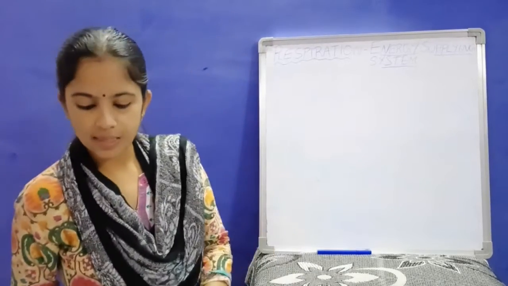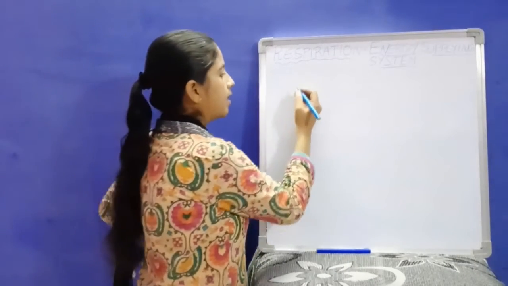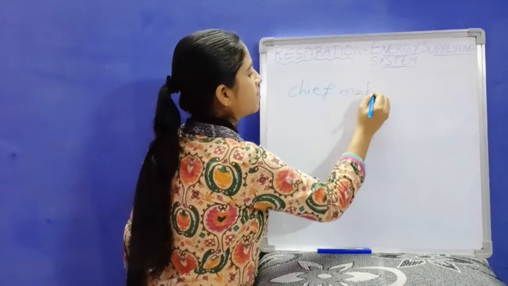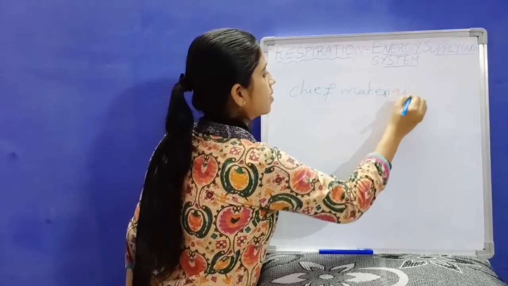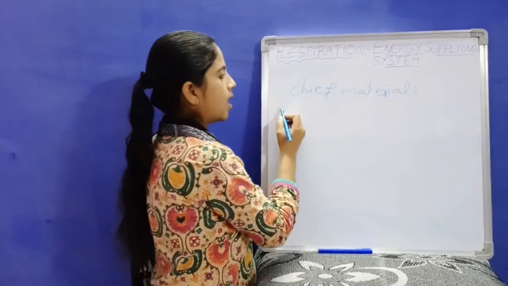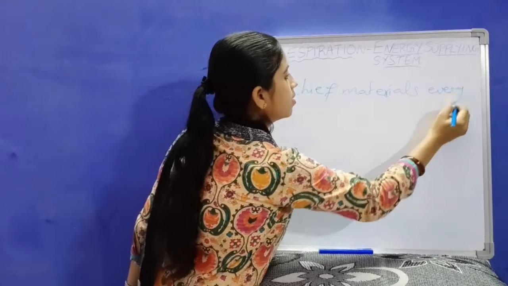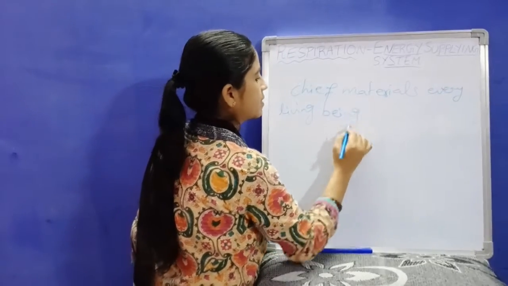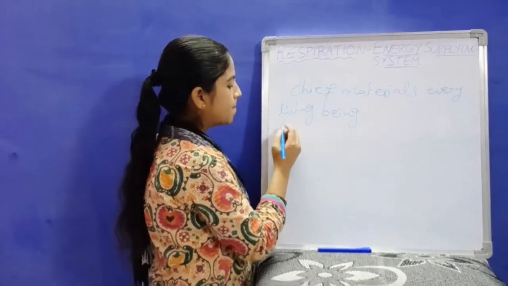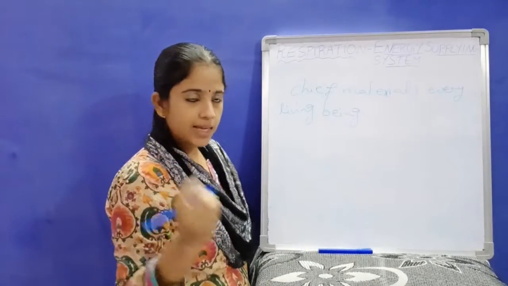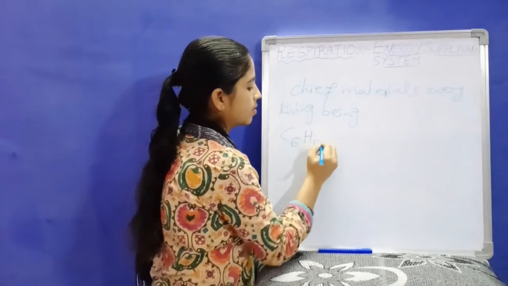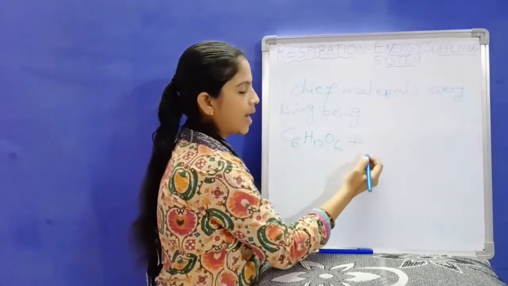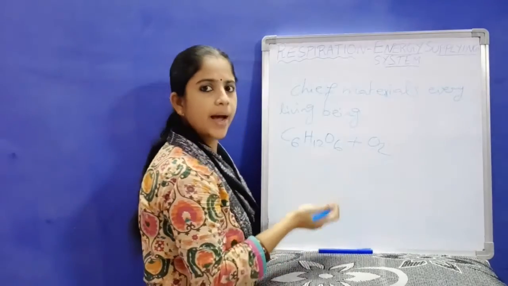Let us see what it means. He said that the chief materials every living organism receives is matter that can be burnt, for example glucose, and oxygen and water.